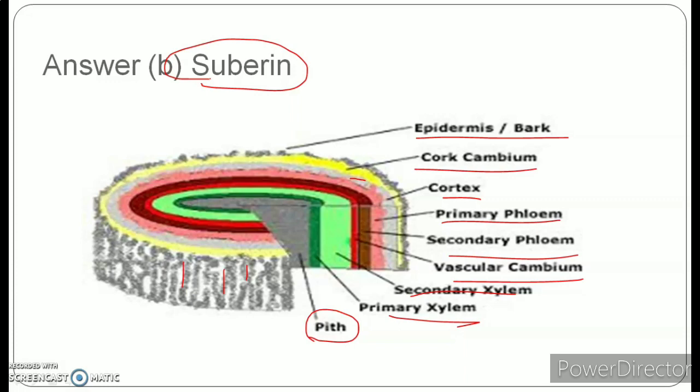Apart from this, students, the cork layer, that is the outermost bark layer, also provides protection. Because it is present at the outermost layer, it provides protection to the inner tissues from the attack of microorganisms, and it also acts as an insulating membrane to protect the plant from unfavorable temperatures, attack of microorganisms, and so on. It also protects the plant from mechanical injury. Okay, so that's all for this question.